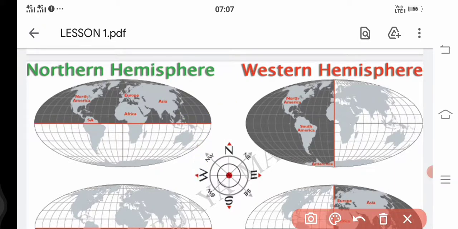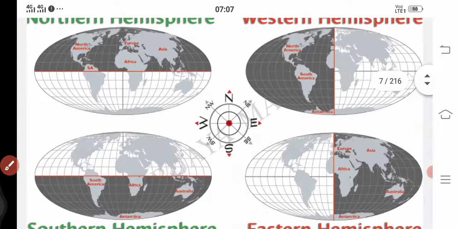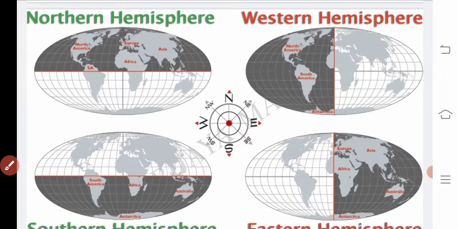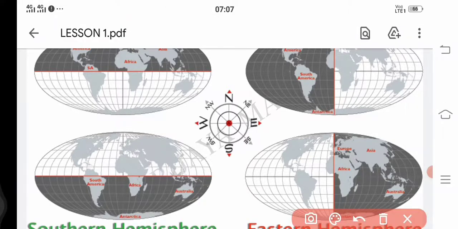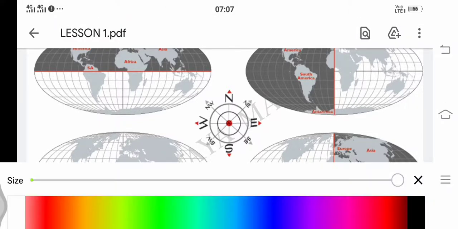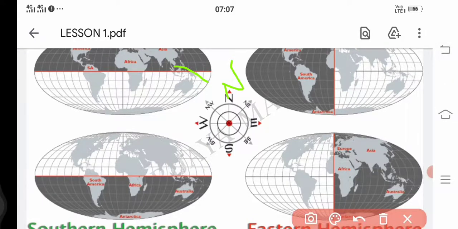You see here, this one, the shaded area towards the north, what is this direction called? North direction. Here this one, south direction. Okay, if you observe these two pictures, you find the north portion, which is the shaded area.